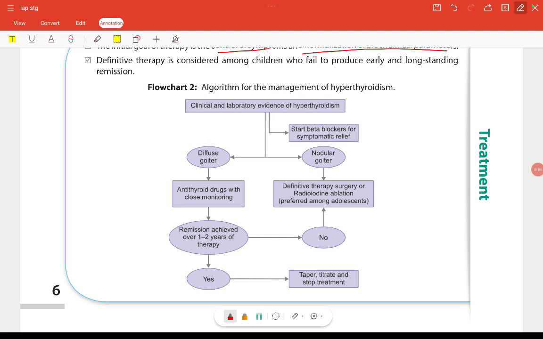Now let's look at the algorithm for management of hyperthyroidism. Clinical and laboratory evidence of hyperthyroidism are present. Then start a beta blocker for symptomatic relief because the patient will have high blood pressure. If there is diffuse goiter or nodular goiter, we have to differentiate between these. In diffuse goiter, we have to start antithyroid drugs with close monitoring, with remission achieved over 1 to 2 years of therapy. If there is a nodular goiter, definitive surgery or radioiodine ablation is preferred among adolescents. Fine. First we have to do this.